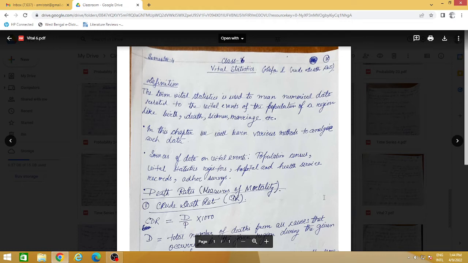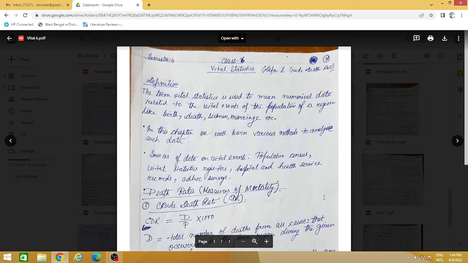So in proper terms, what is the definition of vital statistics? The term vital statistics is used to mean numerical data. Statistics means numerical data. Now, what is this numerical data particularly related to vital statistics?